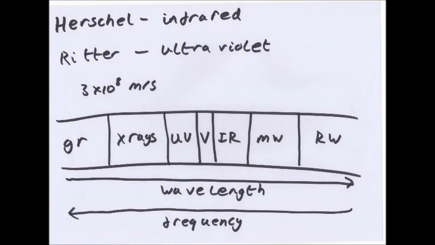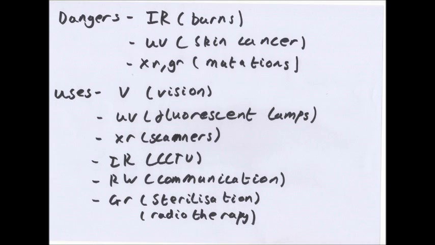Johann Ritter found out about Herschel's work in 1801 and set about trying to find invisible rays at the other end of the spectrum. He used silver chloride, a chemical that breaks down to give a black colour when exposed to light. It was already known that silver chloride turned black more quickly in violet light than in red light. Ritter showed that silver chloride turned black fastest when exposed to invisible rays just beyond violet. These were called ultraviolet.